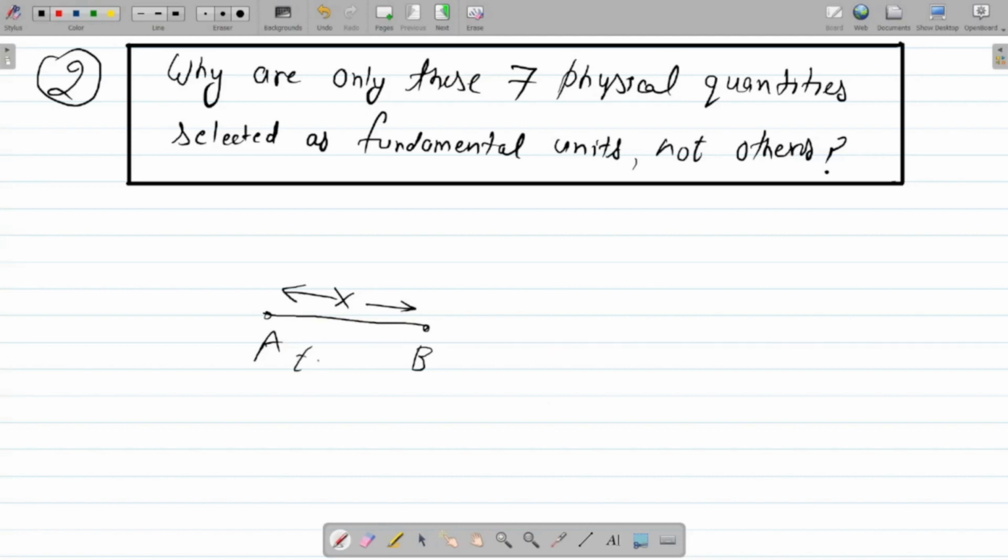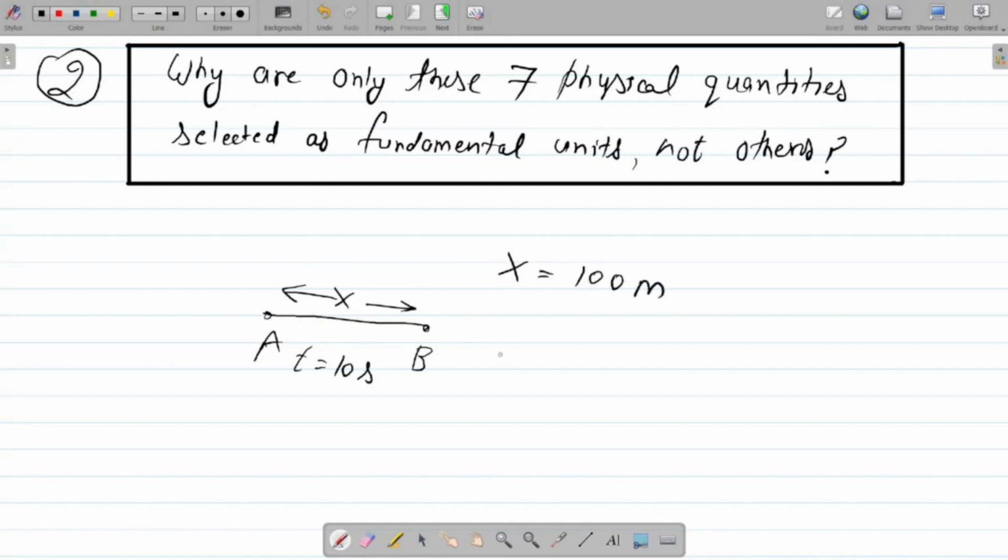Now suppose the time taken is 10 seconds, right? Now the next question is how he can find out the speed of his movement from A to B. Well, what we can do in this case, he can measure this distance A to B by using a meter scale if this distance is not very large, right? Now suppose he measures this distance AB and it comes out to be, suppose, 100 meters, right?